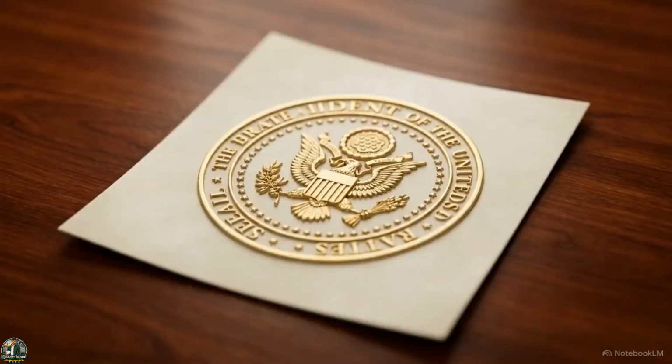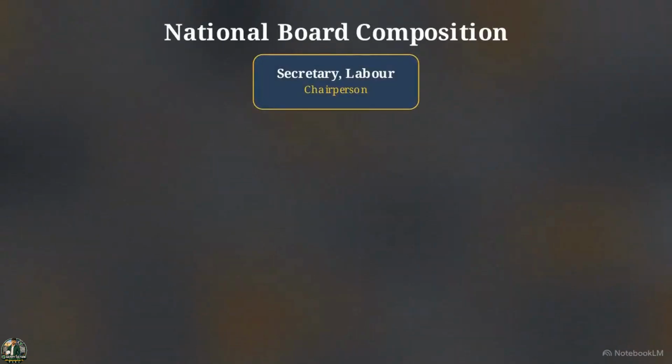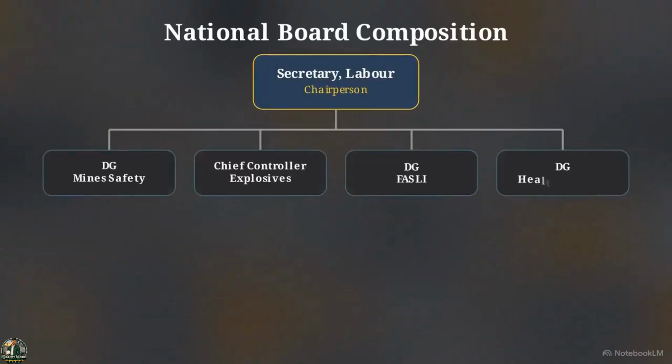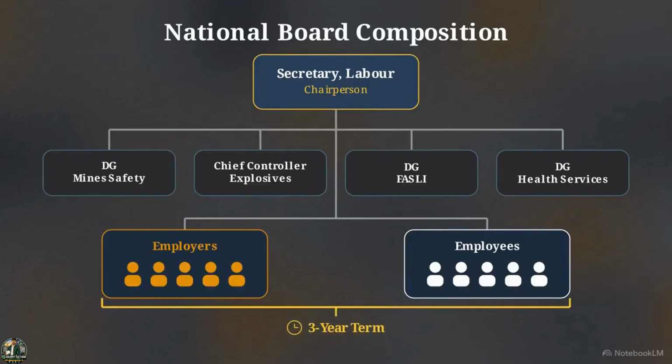Section 16 mandates the constitution of the National Occupational Safety and Health Advisory Board. This organizational chart outlines its composition. The Secretary of Labor chairs the board, directing technical experts, including the Director General of Mine Safety and the Chief Controller of Explosives. The law also requires 5 employer and 5 employee representatives, each serving 3-year terms.